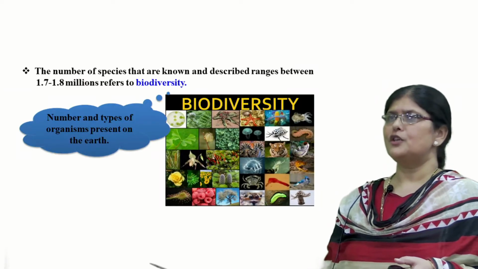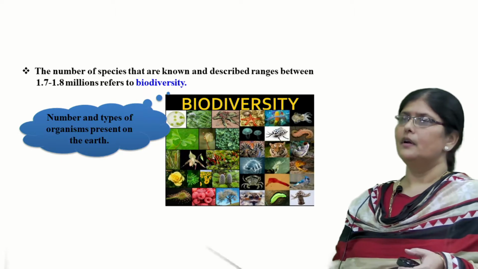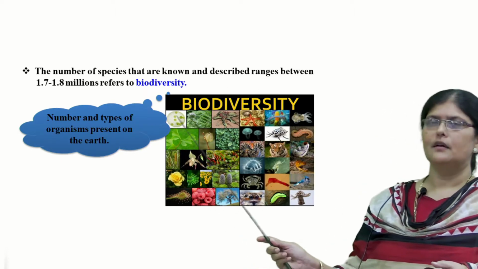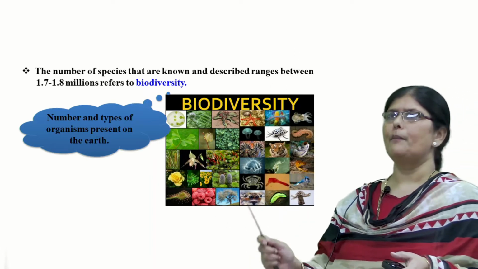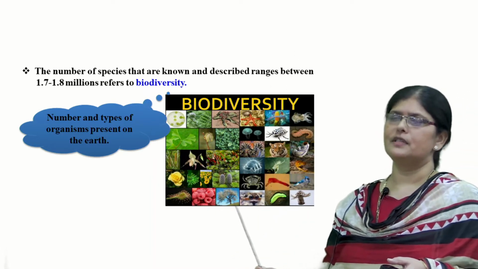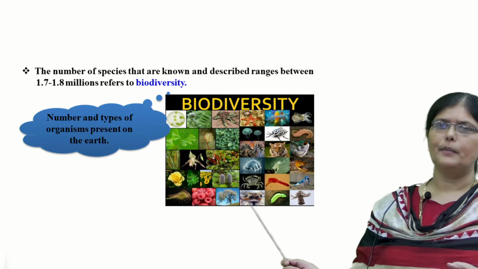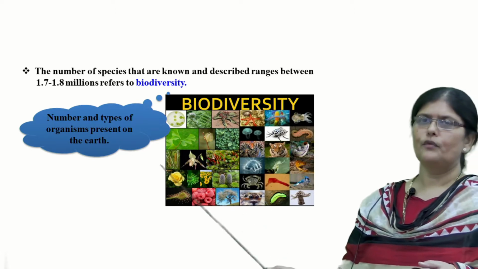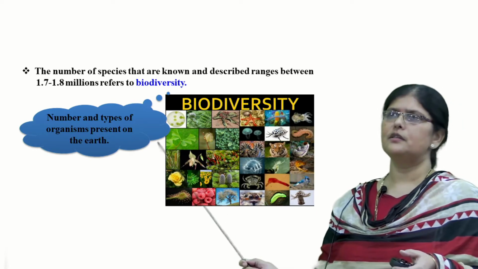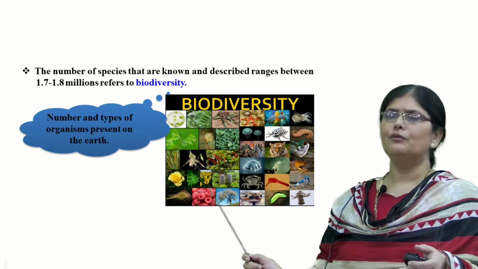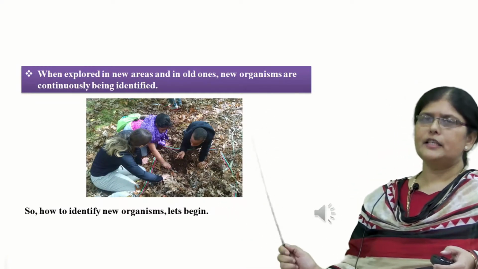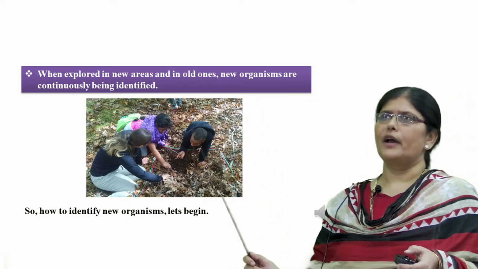The number of species which are known and described till now range around 1.7 to 1.8 million, and this whole range of number of species is referred to as biodiversity. So biodiversity is nothing but the number and types of organisms present upon the earth. We have a huge number of organisms present upon the earth, and they are very diverse in their nature. Now, if you try to explore the living organism,